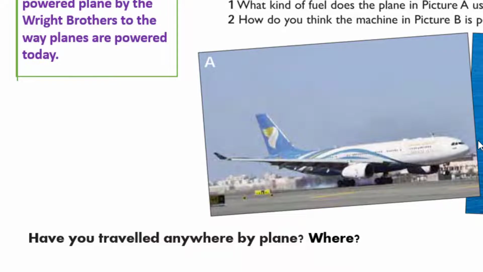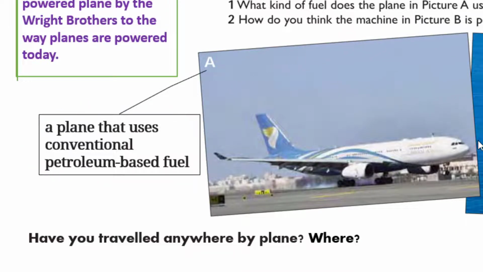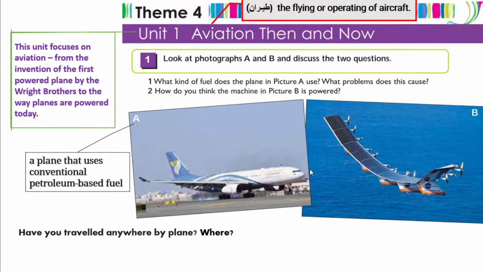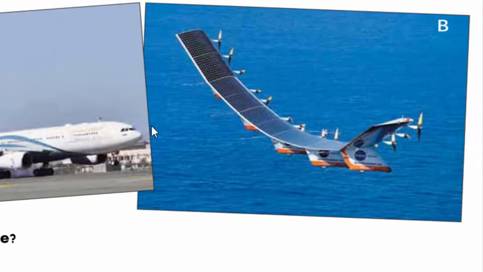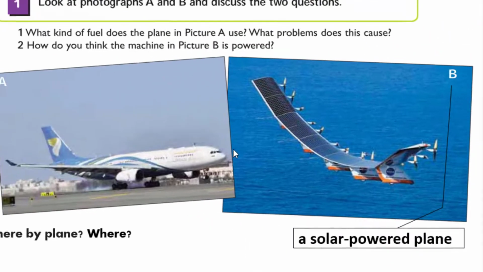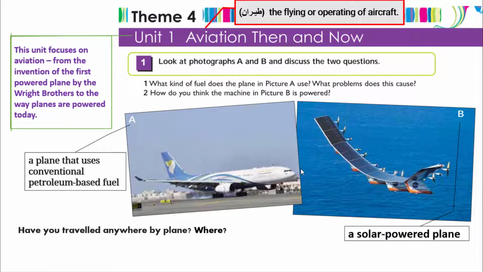It is a plane that uses conventional petroleum-based fuel. The problems caused by this fuel are carbon dioxide emissions, which contribute to global warming. Photograph B. What is the name of the plane in photograph B? It is a solar-powered plane. Now the question to you, dear students, can you give me examples of other things that solar power is used for? Because this plane is powered by the sun. So what examples can you give me? For example, cars, boats, lights. Do you think that solar power will ever replace conventional fuel in the future?